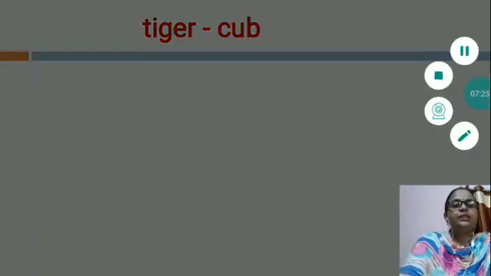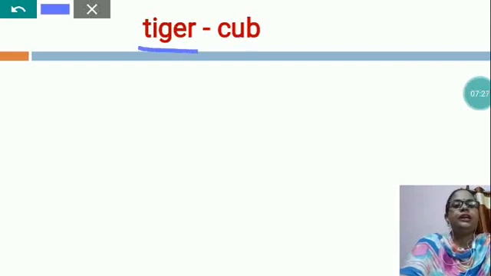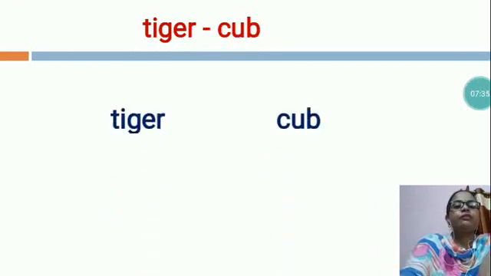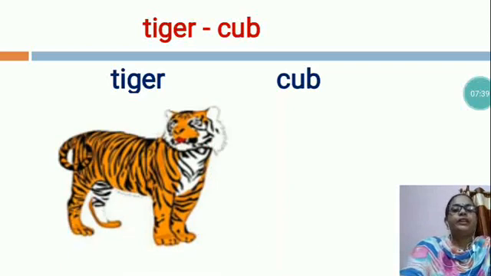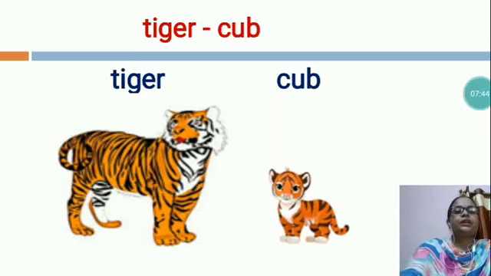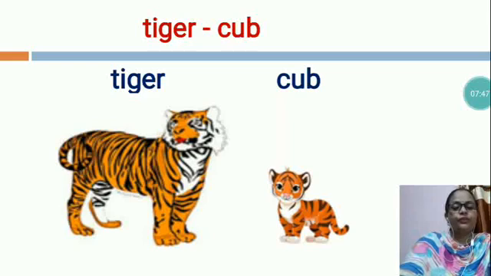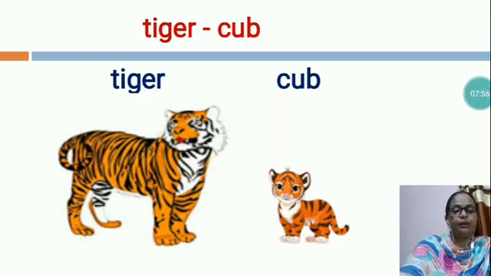Now, this is a tiger. A tiger's baby is called a cub. So, dear students, a tiger's young one, what do we say? Cub. The tiger is our national animal of India and this is a cub. Tigers feed on the flesh of other animals. Its baby is called a cub and weighs about 1 kg at birth.